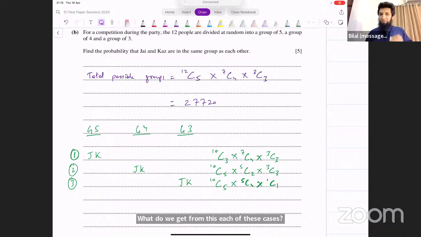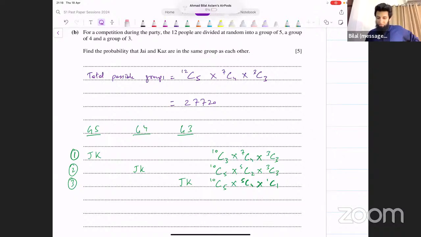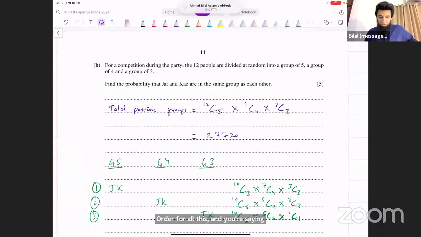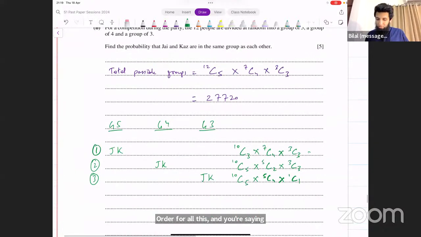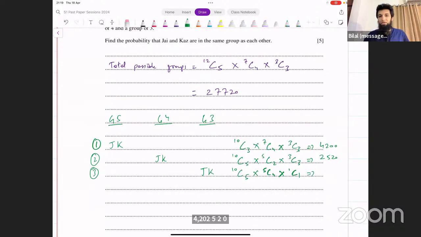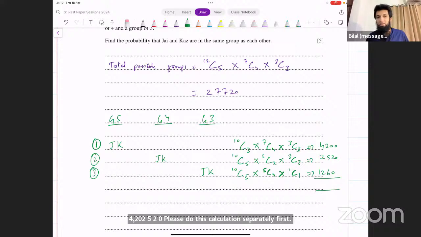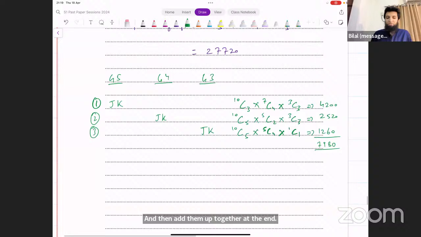Total for all is 80, and you're saying individually they are 4,200, 2,520. Please do this calculation separately first. That will save you from careless errors. And then add them up together at the end. 7,980. And now you can find the probability.